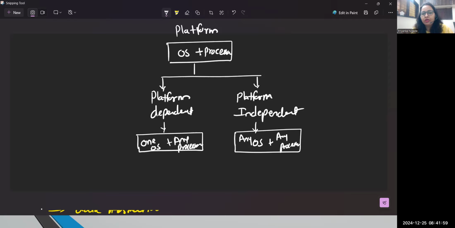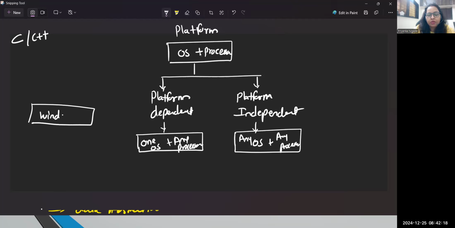Let me talk about language comparison now. Whenever you talk about C programming, and in fact C++, even though C++ is an object-oriented language, both languages are platform dependent only. What is the meaning of this? Suppose I'm using the Windows platform and I have written some C or C++ code.